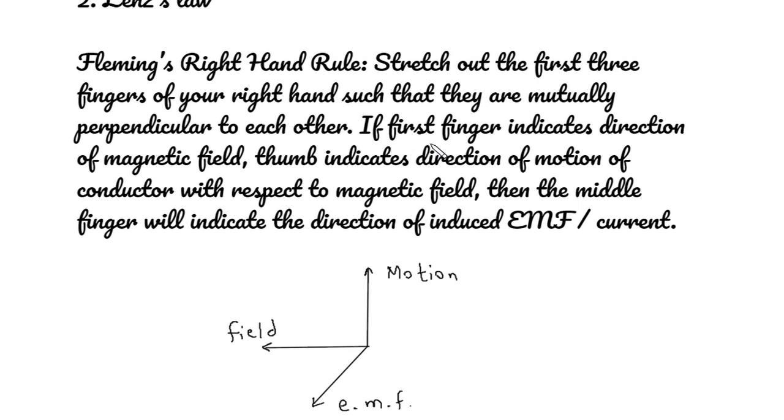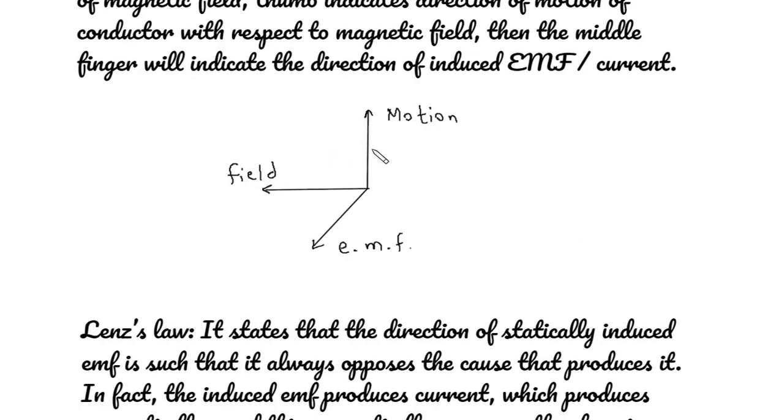If the first finger indicates the direction of magnetic field, the thumb indicates the direction of motion of the conductor with respect to the magnetic field, then the middle finger will indicate the direction of induced EMF or current. Let us say this is the thumb, this is the first finger and this is the middle finger. Thumb represents motion, first finger represents field and middle finger represents EMF or current.